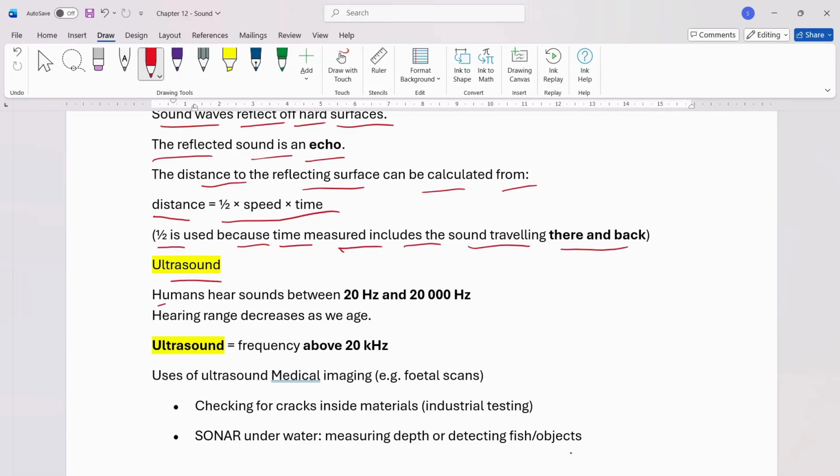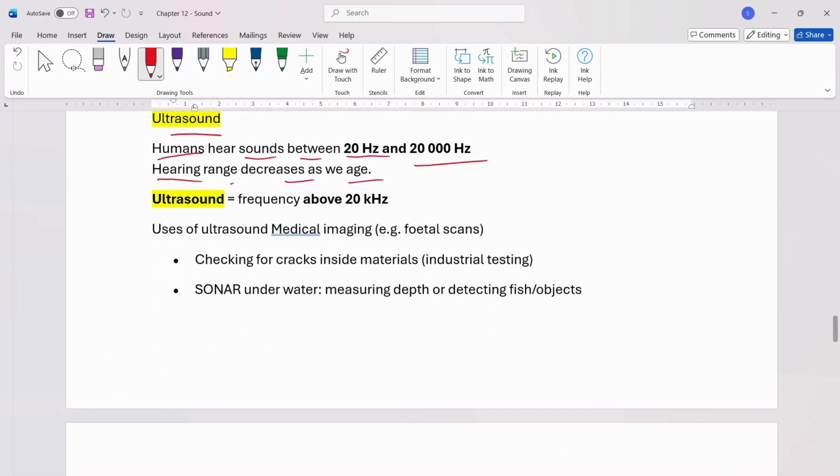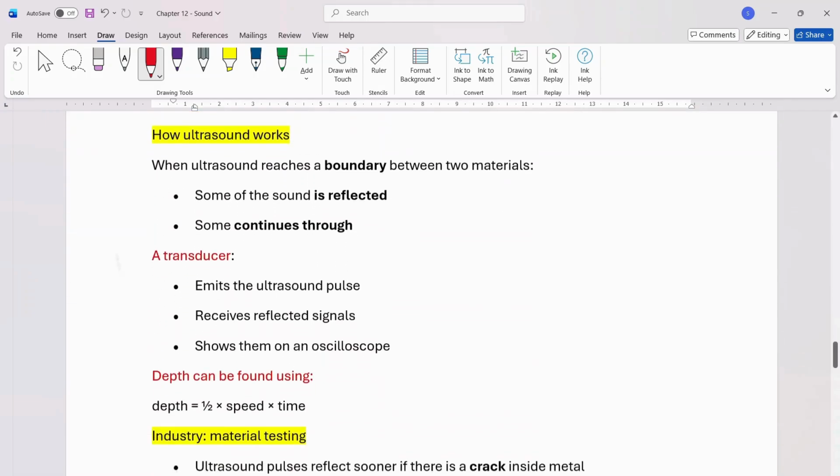Ultrasound. Humans hear sounds between 20 Hz and 20,000 Hz. Hearing range decreases as we age. Ultrasound has a frequency above 20 kHz. Uses of ultrasound: medical imaging, for example fetal scans. Checking for cracks inside material, industrial testing. Sonar underwater, measuring depth or detecting fish and objects.